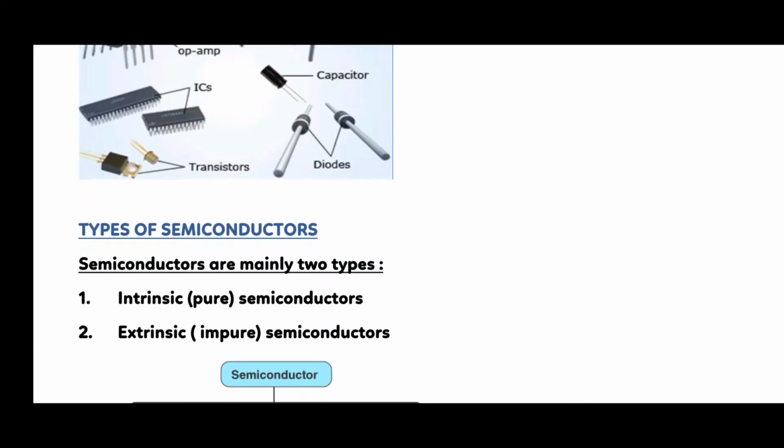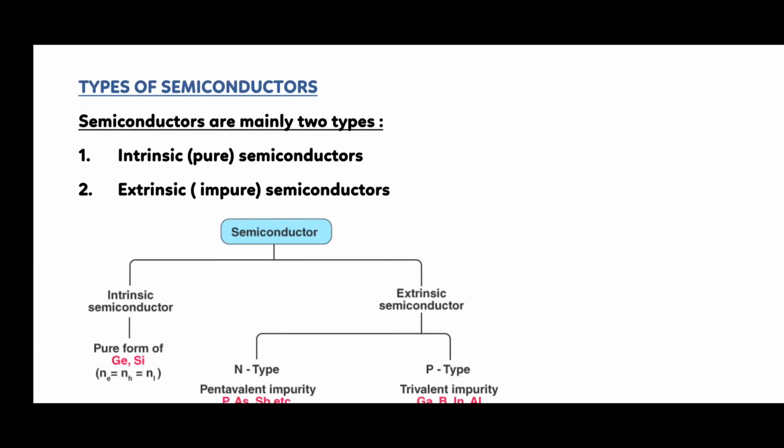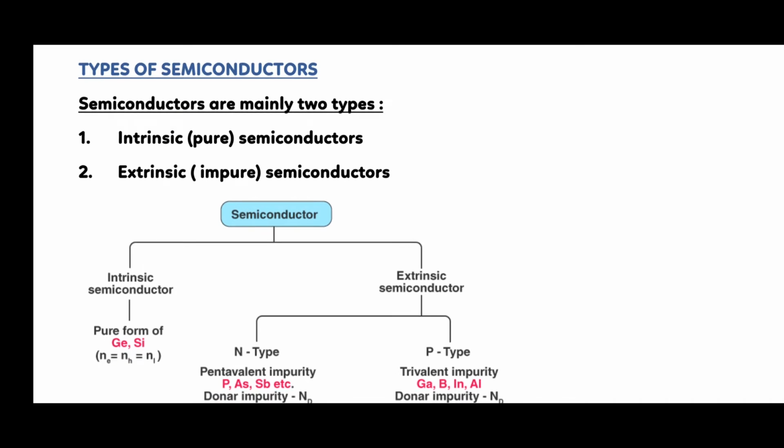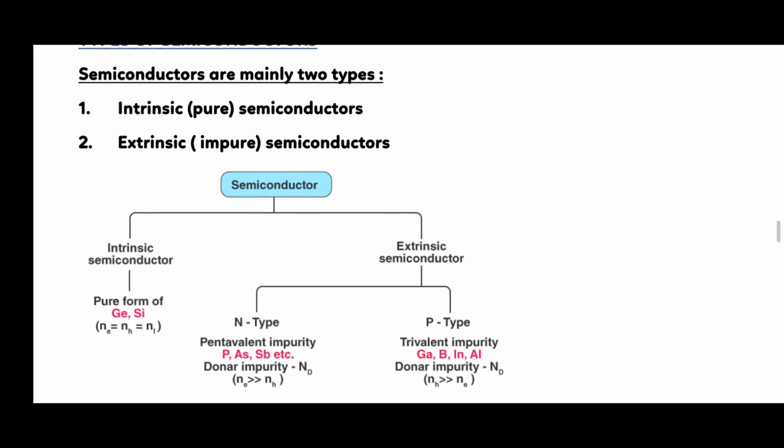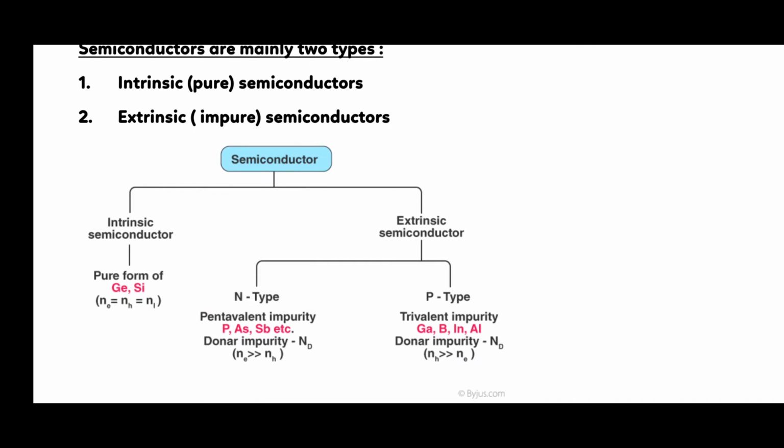Moving to the next, the types of semiconductors. Semiconductors are mainly of two types: intrinsic, that is pure semiconductor, and extrinsic, impure semiconductor. This is the flow chart of semiconductors. It is divided into two parts, that is intrinsic and extrinsic. Intrinsic is the pure form of elements. Extrinsic is subdivided into two types, that is N and P. In N type, it has pentavalent impurities. In P type, it has trivalent impurities. Let's see one by one.